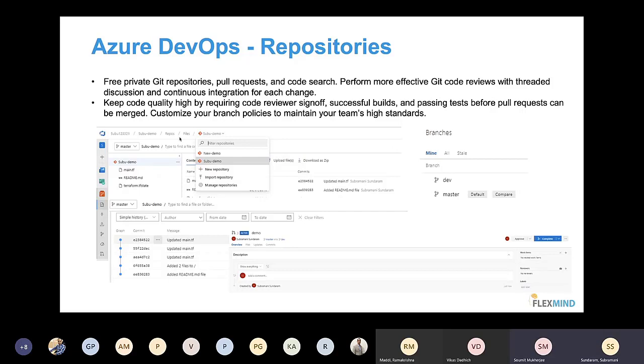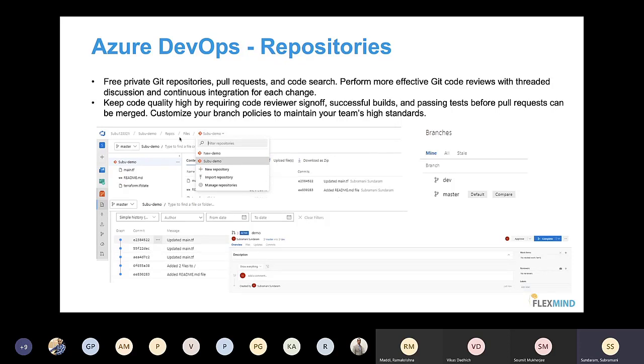Yeah, good. So the first tool that we cover as part of our Azure DevOps is your Azure Repositories. As you all know, Git was purchased by Microsoft at the end of 2018. After that, in 2019, they made all the Git repositories, private repositories, everything free. So even if you are not going to use everything in Azure DevOps, and your company is planning to go with Jenkins or whatever other tools, you can still use your repository for free in Azure DevOps, because Azure DevOps gives you unlimited free private repositories.